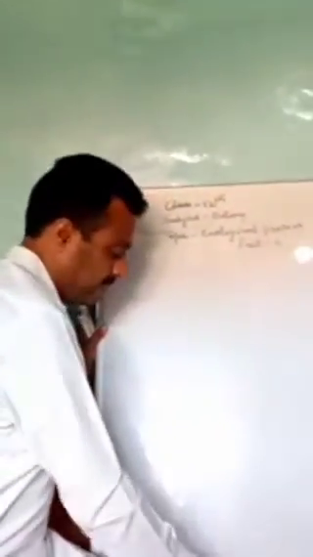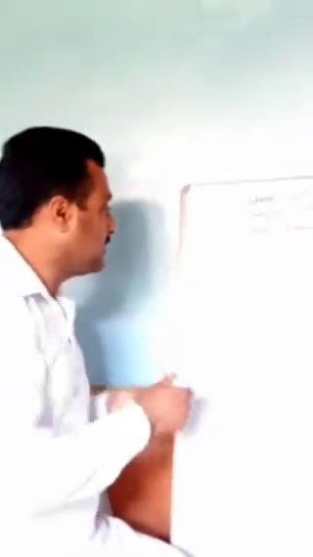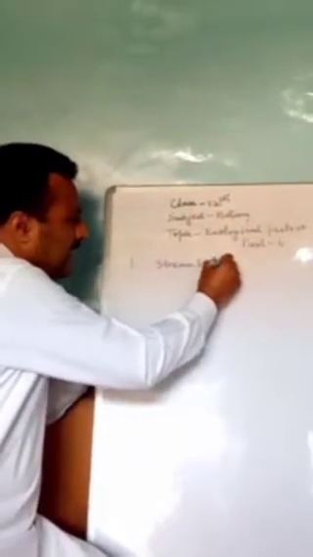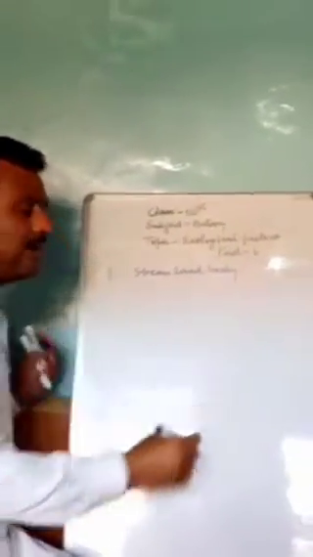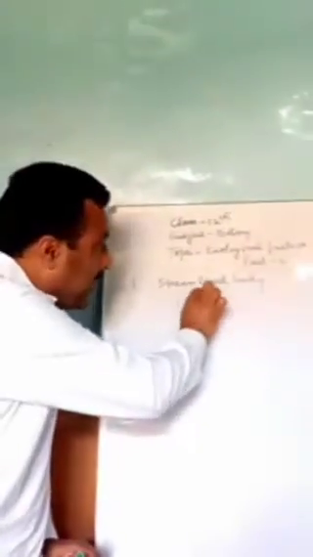First one, these aquatic animals have a streamlined body, and this streamlined body provides minimum resistance to the water.